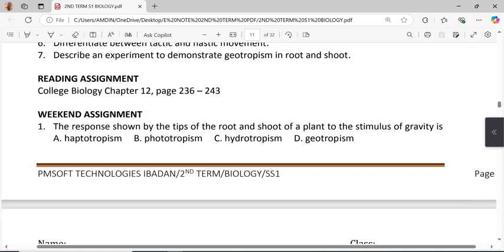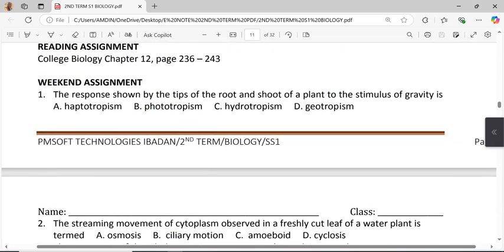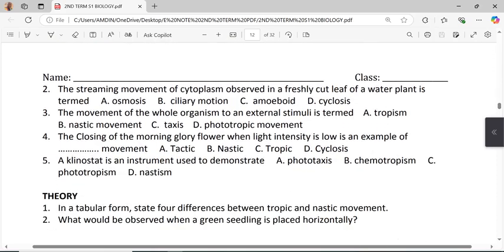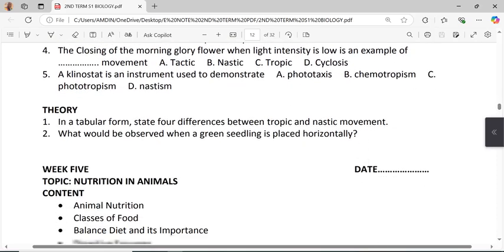Your reading assignment can be found in chapter 12, pages 236 through 243 of College Biology. That's where your reading assignment is. I want you to read more about this topic in that chapter. For your weekend assignment, which is multiple choice questions, we have five of them, and in the theory we have two of them.